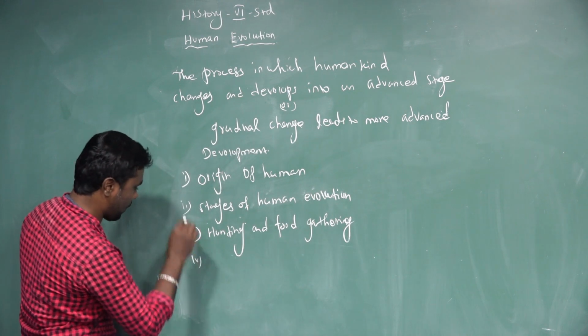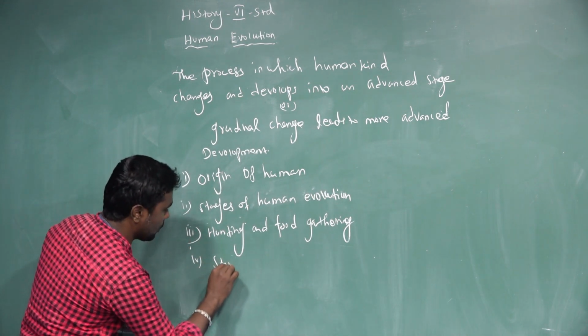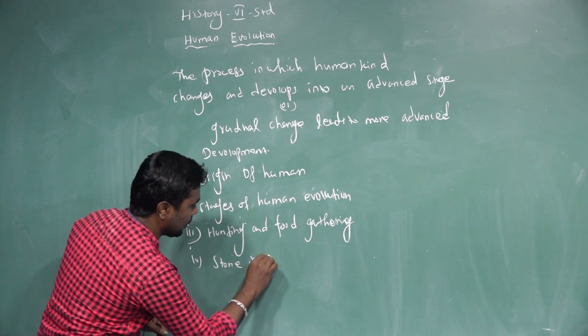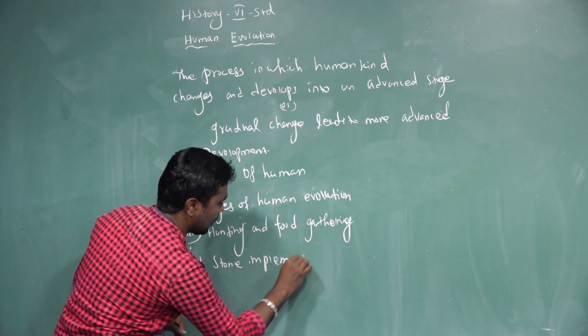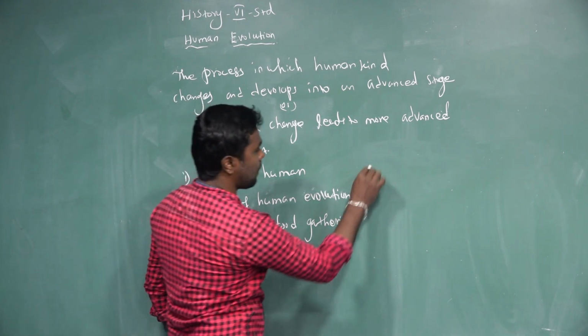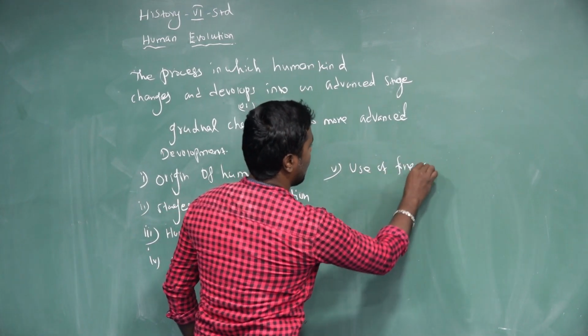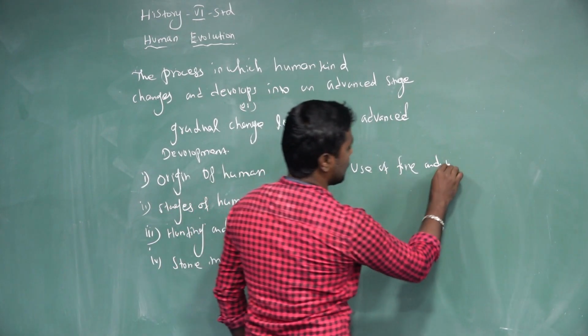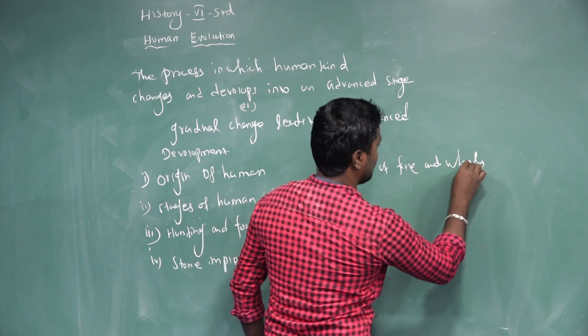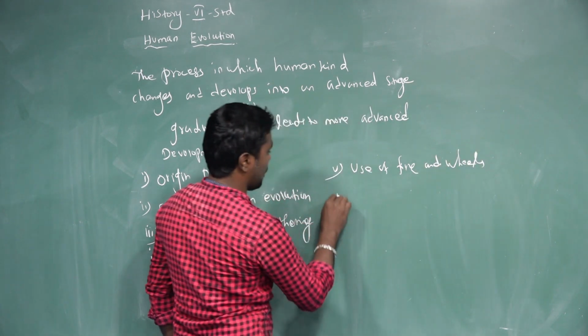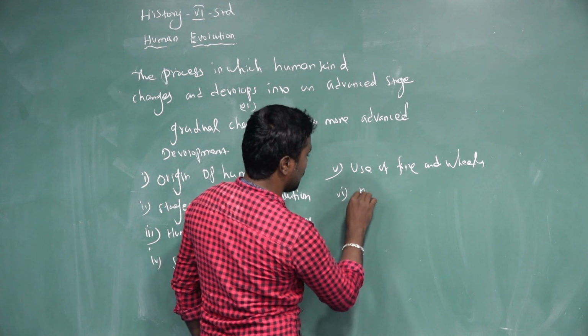Fourth one, stone implements. And fifth one, use of fire and wheels. And the sixth one, rock paintings.